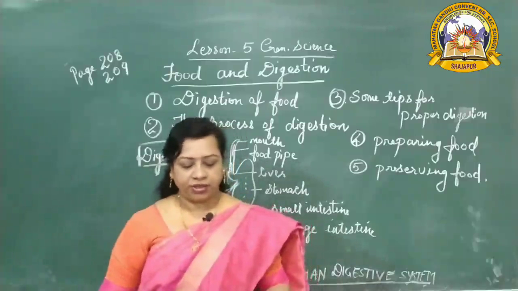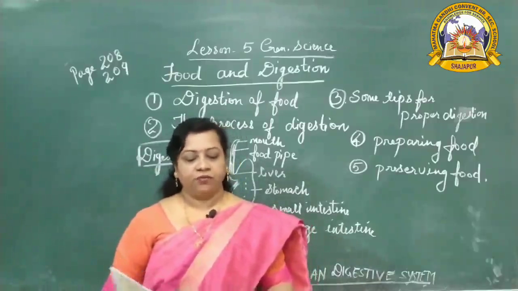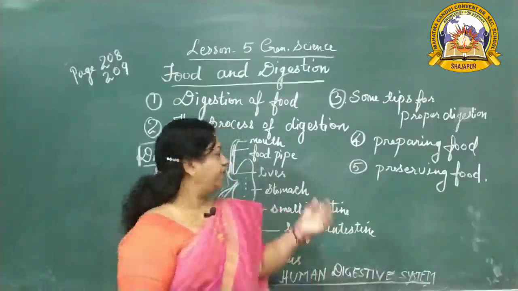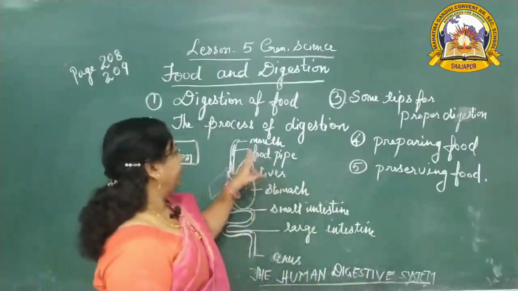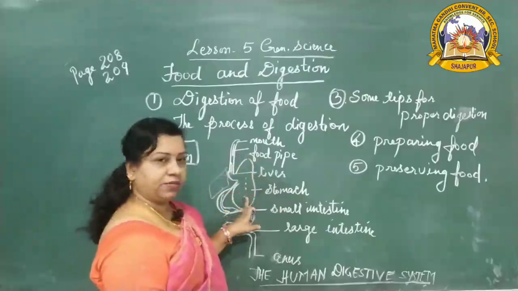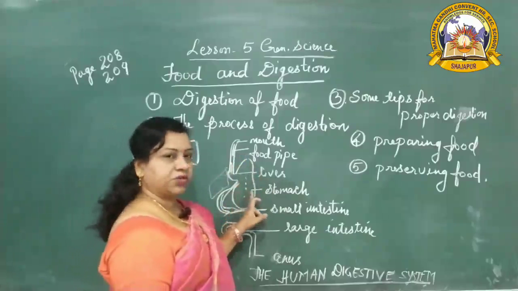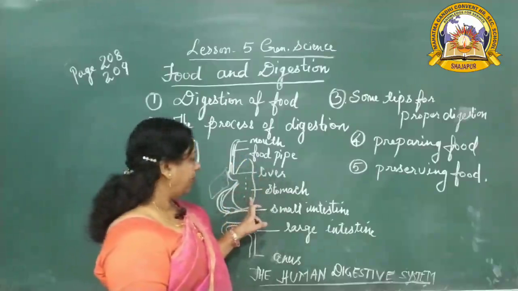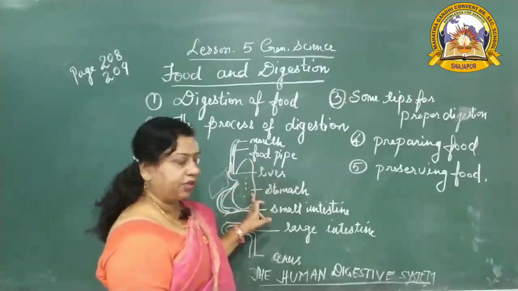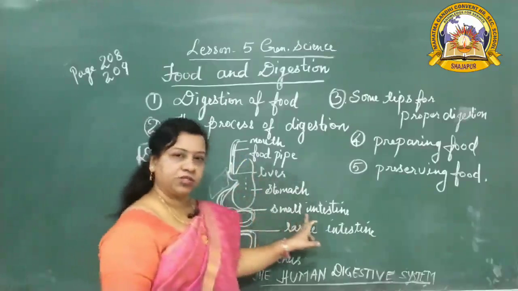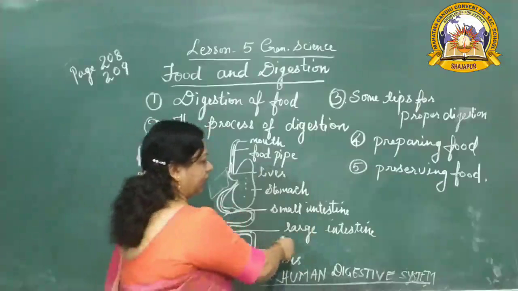What I told you, you can see in your book. From the mouth, the food passes through the food pipe, and here no digestion takes place. Then there is the stomach, with its inner wall. It is a muscular, hollow bag. Your food churns here, then it is pushed to the small intestine, then to the large intestine.